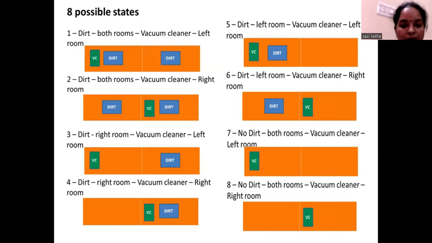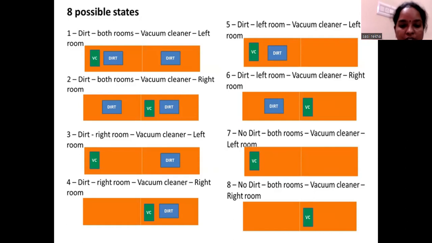Then move on to the third one. When the vacuum cleaner is in the first room, the dirt is cleaned. So only the vacuum cleaner is present in the first room and the dirt is still there in the second room. In the same way, in the sixth state, the vacuum cleaner is present in the second room, the dirt is cleaned, and the dirt is still there in the first room. So 3 and 6 are possible states.